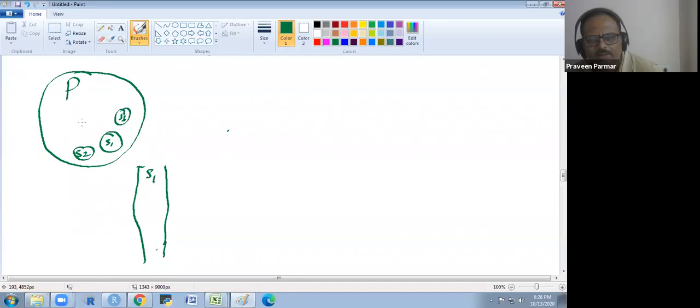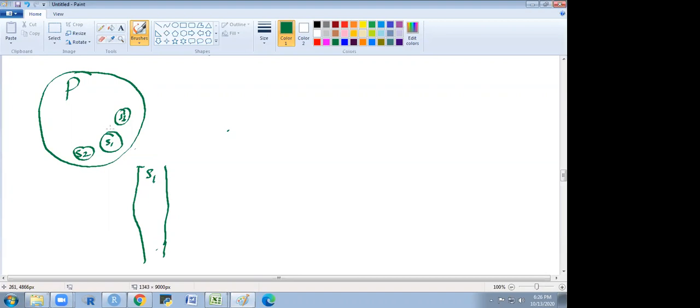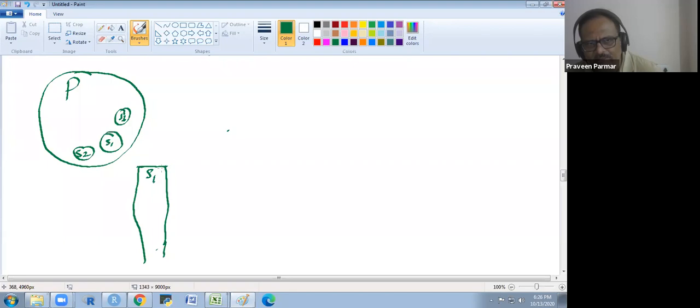Does it completely represent each characteristic of this population? Can somebody tell me? No. So there is something missing here in the data.